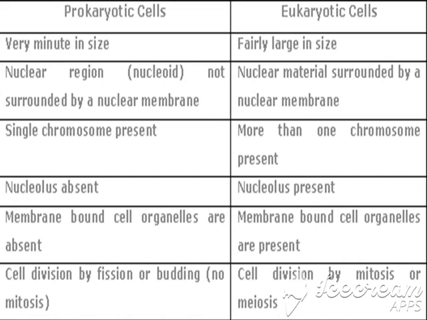Membrane-bound organelles are the organelles seen inside the cell, that is the nucleus, endoplasmic reticulum, Golgi apparatus, lysosome, ribosomes. All these are cell organelles. These cell organelles are not seen in the prokaryotic cells, but they are seen in the eukaryotic cells. And in prokaryotic cells, the cell division is by fission or by budding. There is no mitosis. In eukaryotic cells, the cell division is by mitosis or meiosis.